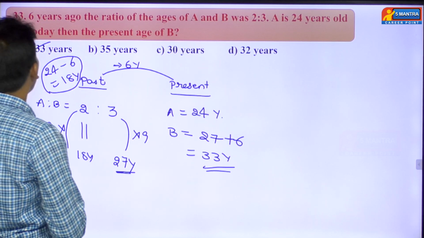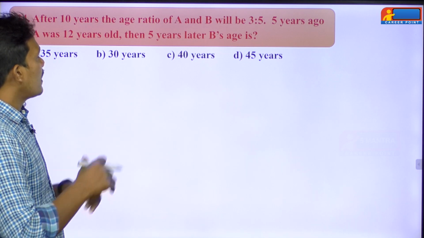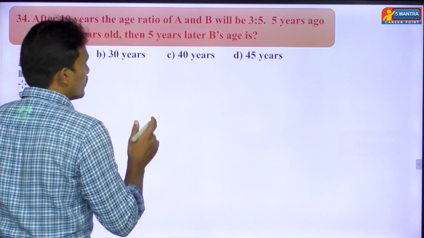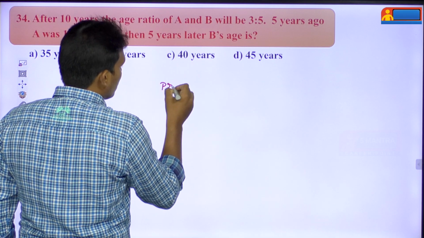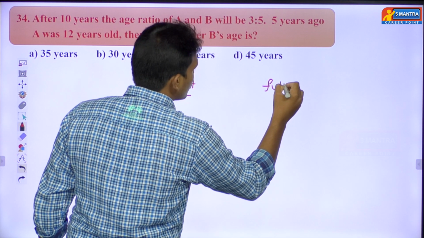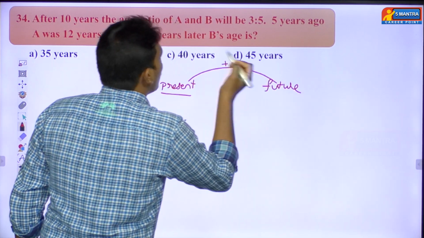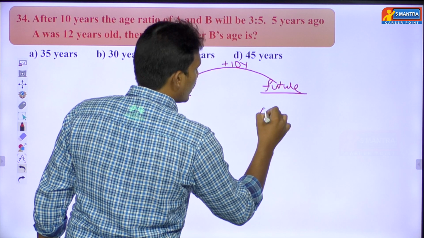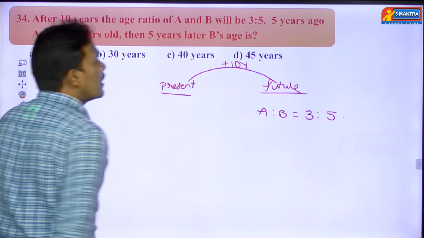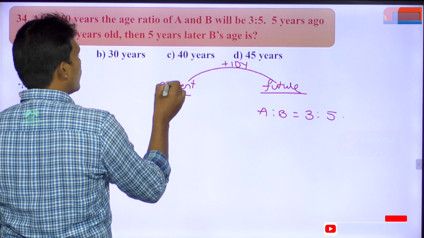Yeah, next we'll go with question number 34. Yeah, read the question first. After 10 years, the age ratio of A and B will be 3:5. Okay, so after 10 years, talking about the future. So present will be there. Present is nothing but the base, and he is talking about the future. So 10 years forward, the ratio of A is to B equals 3:5 as given.